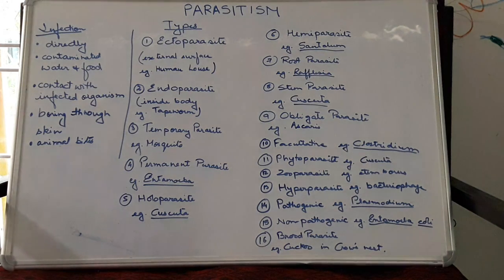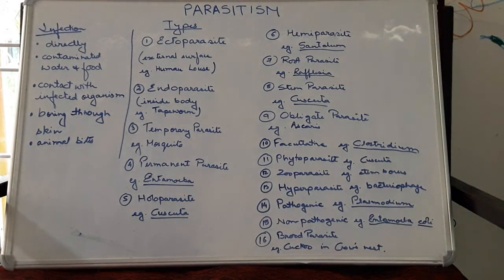Now next we come to the types of parasitism. The first type is the ectoparasite. Ecto means external, so the parasite which remains on the external surface of the host is called an ectoparasite. For example, the human louse. All of you are familiar with the human louse, which we call ukoni. It remains on the external surface, so that is an ectoparasite. Next is the endoparasite. An endoparasite remains inside the body of the organism, for example the tapeworm.